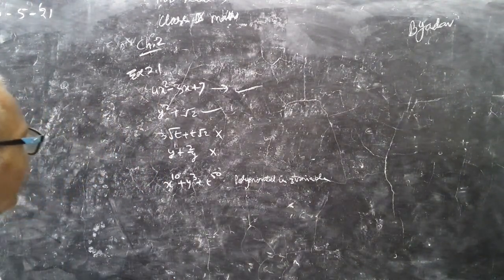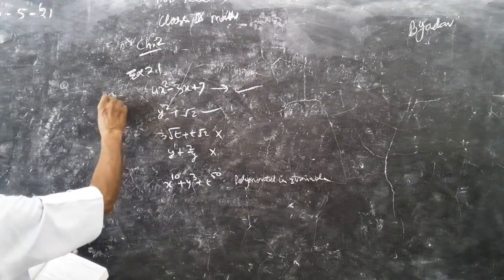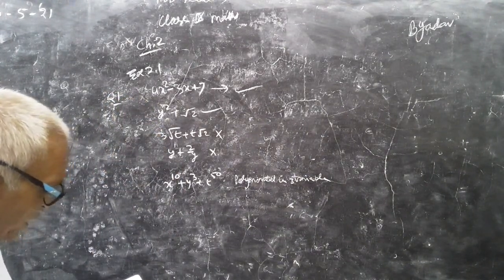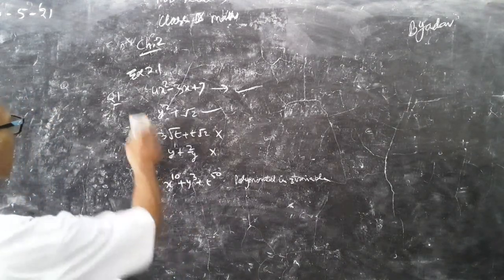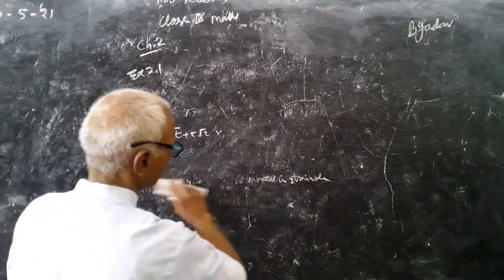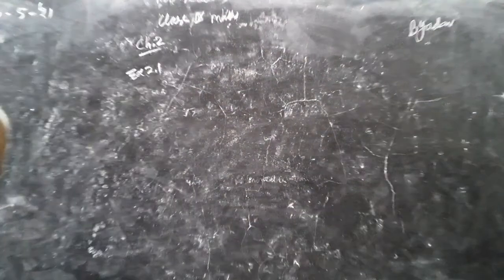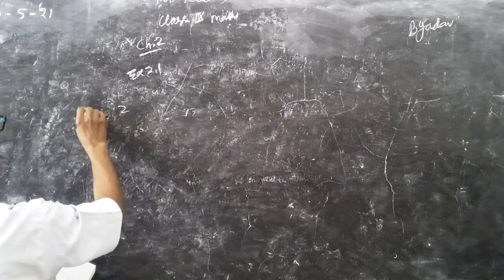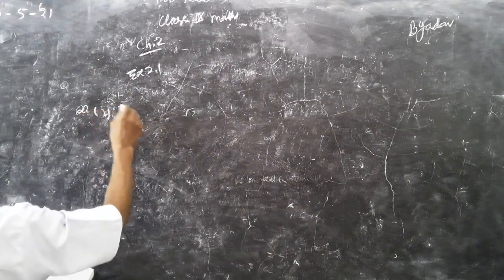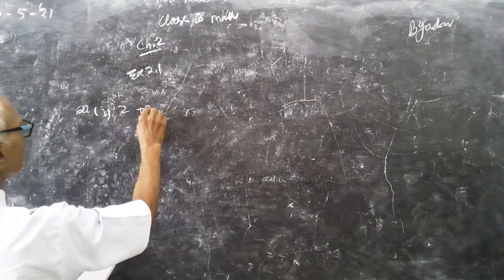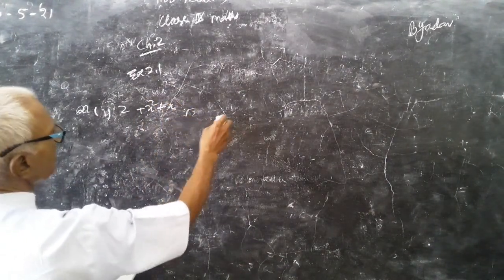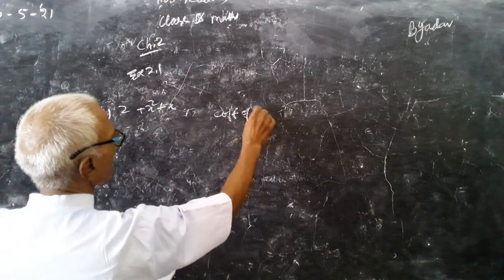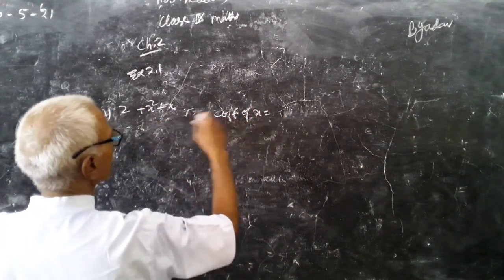Question 2 of the exercise: write the coefficient of x square in the following. Part 1 is 2 plus x square plus x. Here the coefficient of x square is how much? 1.